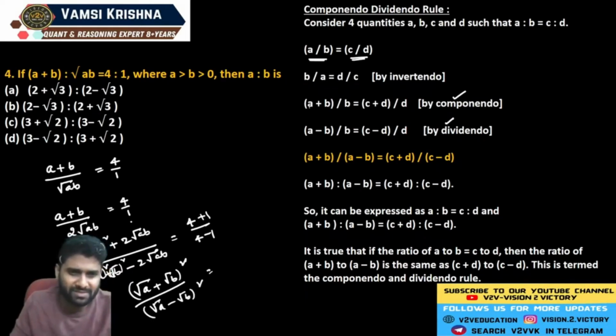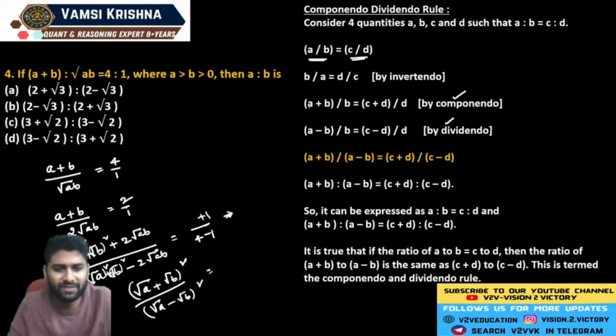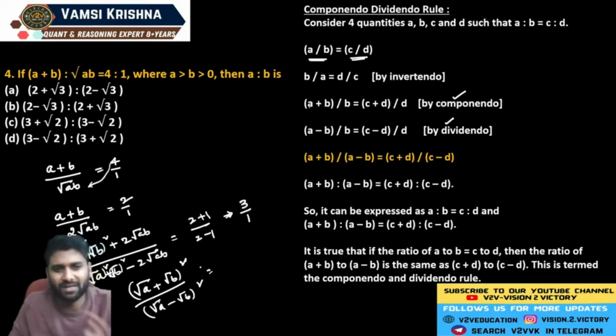So you will get this value is equal to 5 by 3. Sorry, this is 2 now. Why? Because we considered these two as here. Now you will get 2 plus 1, 2 minus 1. So the value becomes here 3 by 1. If you take that square on the other side, now you will get the value of root 3 divided by 1.